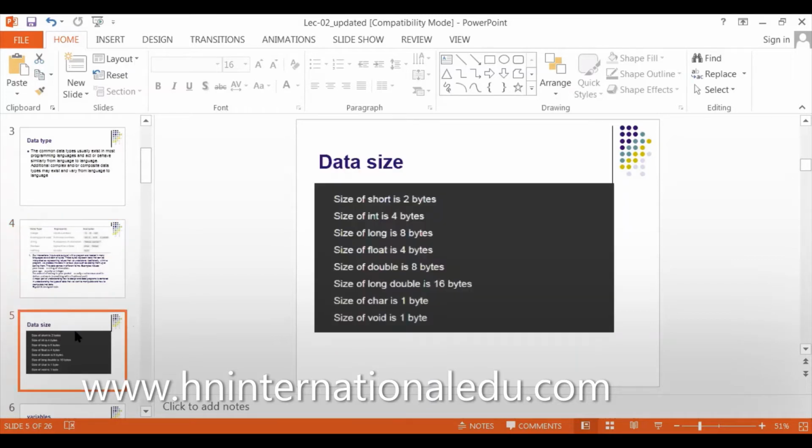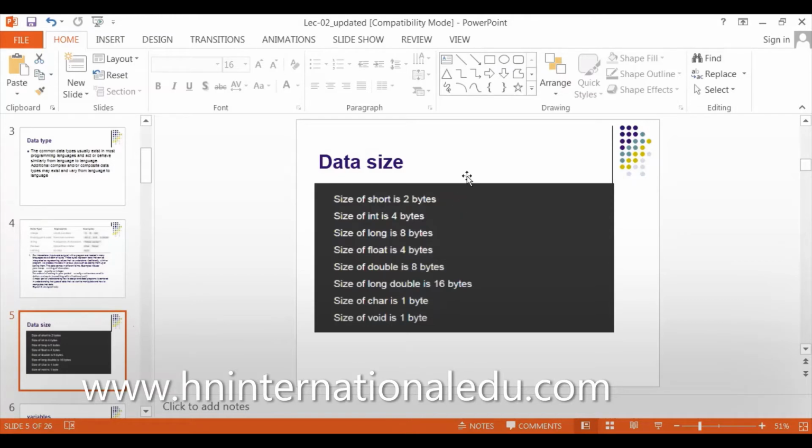In this syntax, size of short is 2 bytes. Size of int is 4 bytes. 4 bytes means 4 multiplied by 8 is equal to 32 bits. 32 bits will be allocated in RAM for an integer. Size of long is 8 bytes. Size of float is 4 bytes.